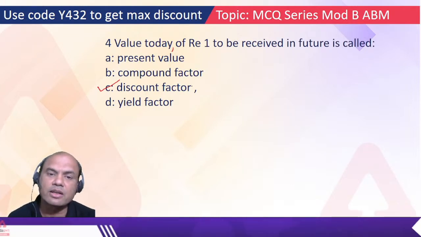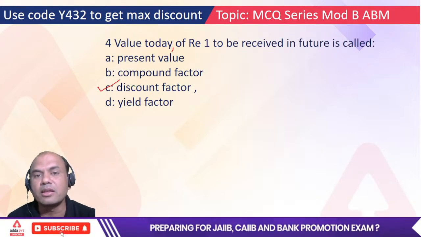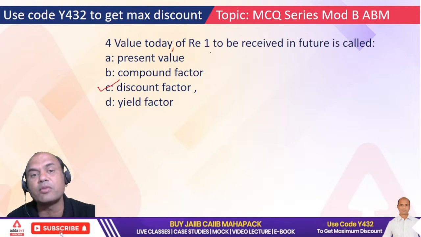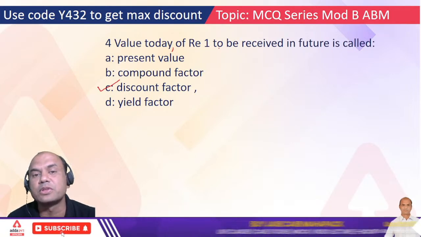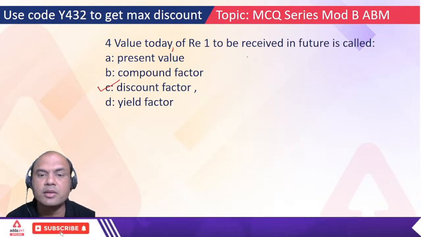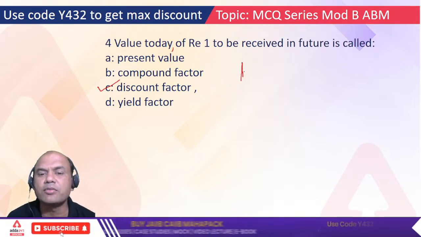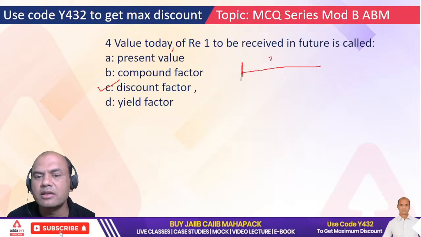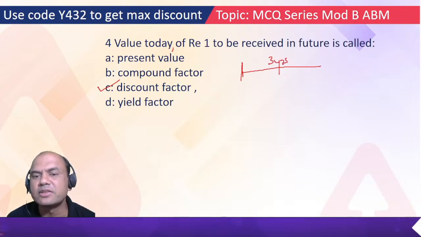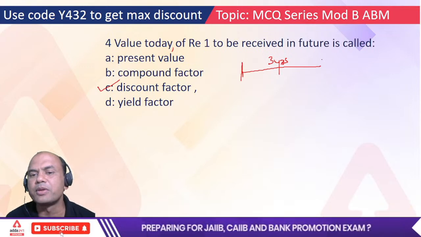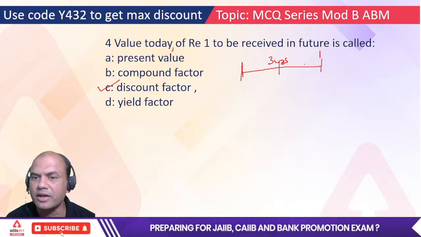What is discounting factor? It is the value of rupee 1 that I'll be receiving in future. So the present value of that rupee 1 which I'll be receiving in future means what, I'll explain to you. See here. Suppose today we are at this point now. Let's say after 3 years I'll be receiving rupee 1.